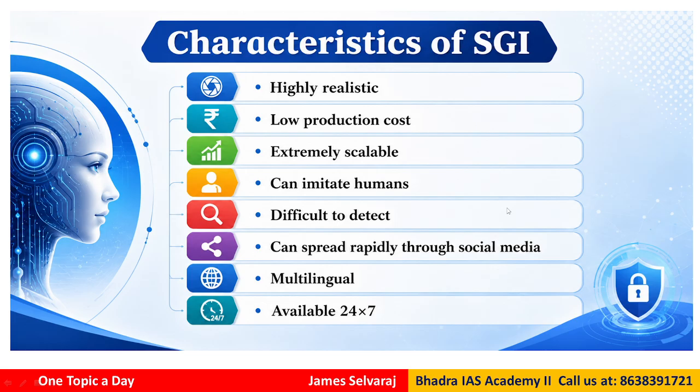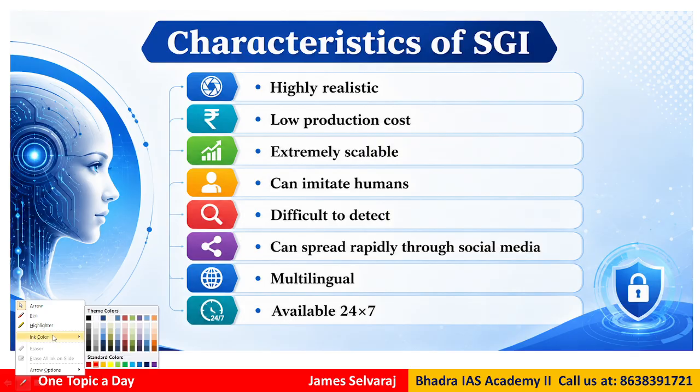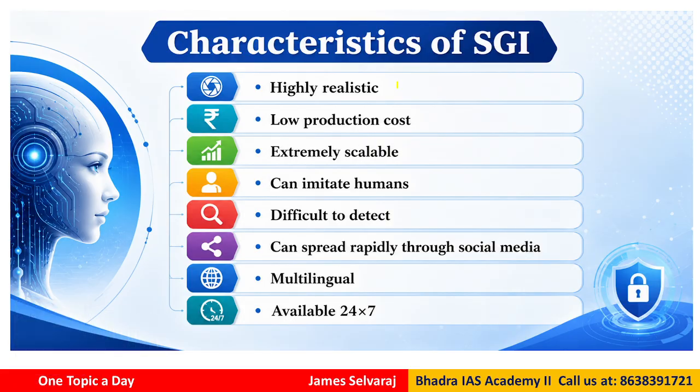Now what are the characteristics of synthetically generated information, SGI? If you look at the characteristic features, they appear highly realistic, and have low production cost, because these are all AI. They are extremely scalable, they can multiply, and they can imitate humans: voice, video, preparing reports, writing, etc. And it is difficult to detect whether it is real or made by AI.